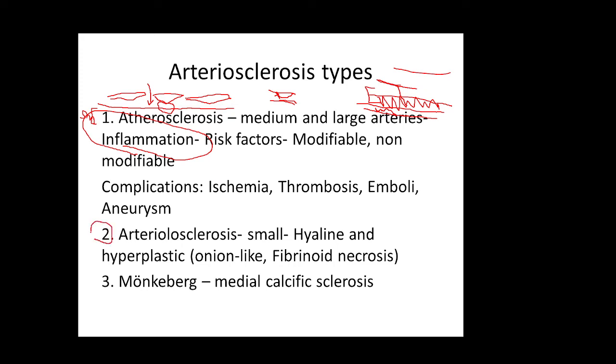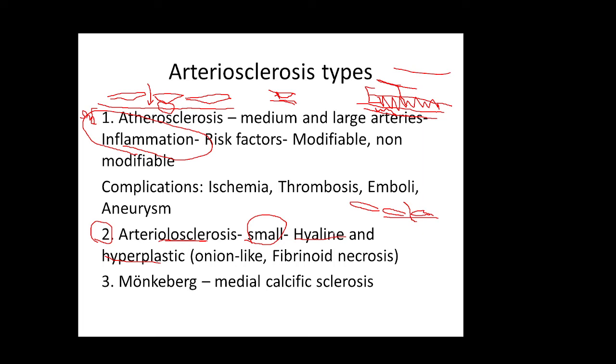Now let's talk about the second cause of vascular narrowing, or the second cause of arteriosclerosis, let's call it. It's called arteriolosclerosis. Basically this affects the arterioles, so it affects the small vessels, and there are two types, like we said. There is hyaline and there is hyperplastic. In hyaline, this is the basement membrane, this is the endothelium. Proteins, and now in this case, proteins, not fat, will leak and deposit here, and they will form these hyaline deposits.